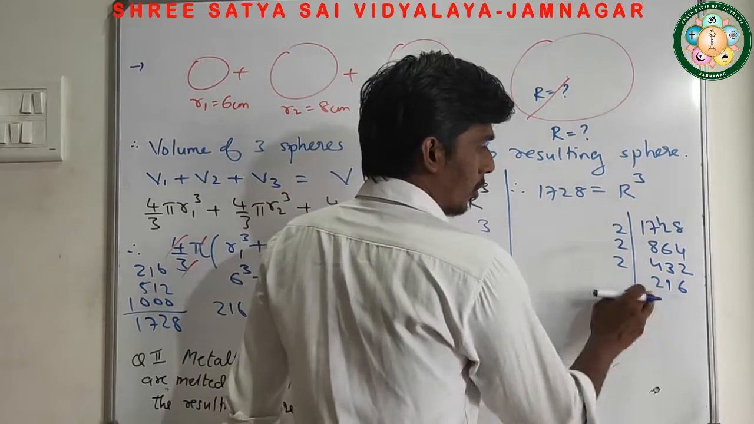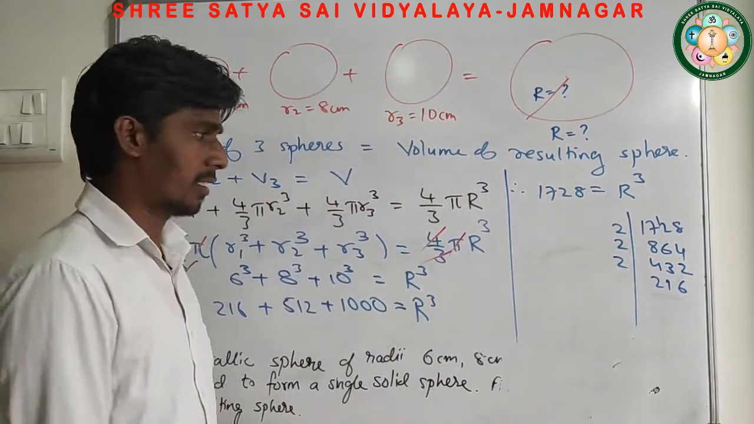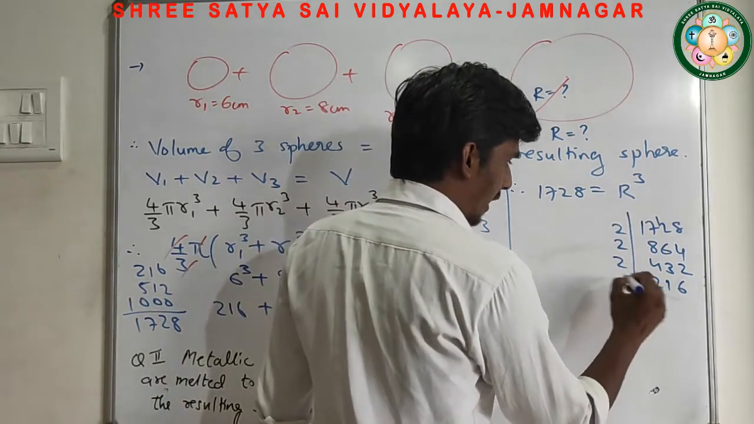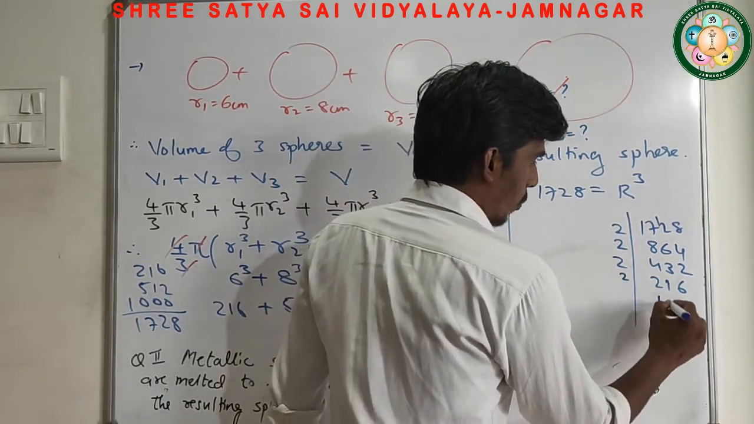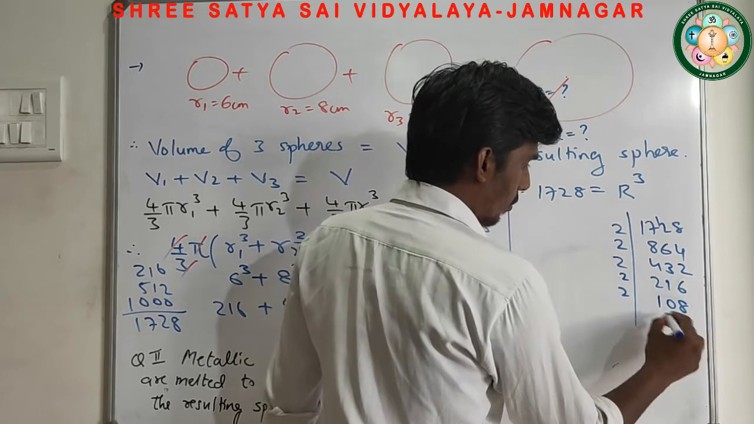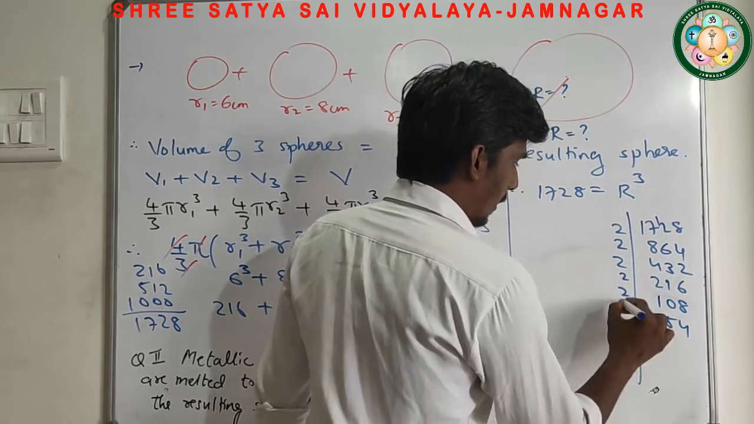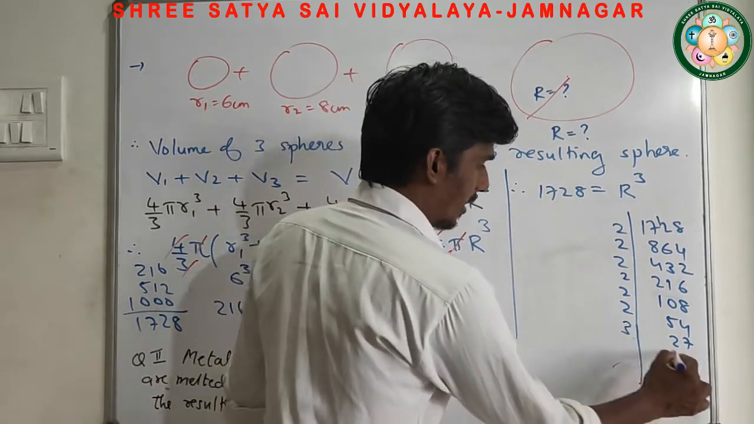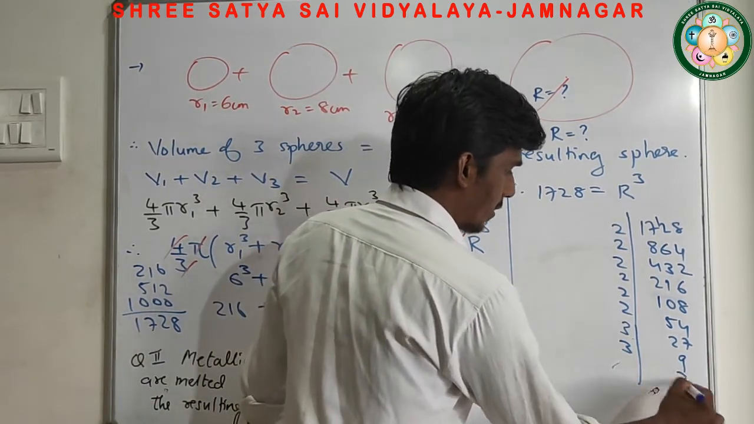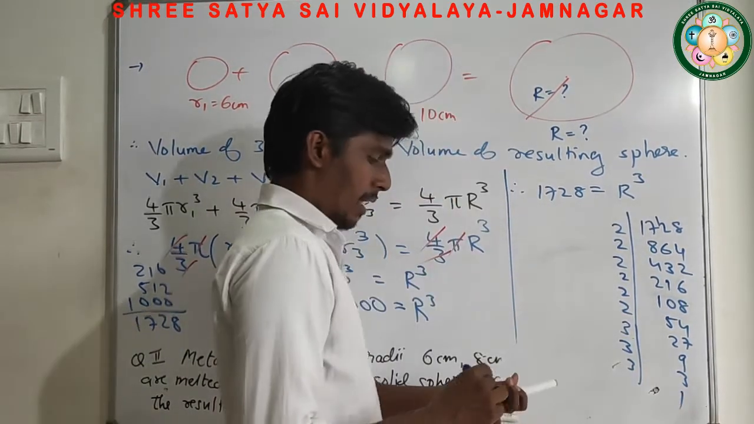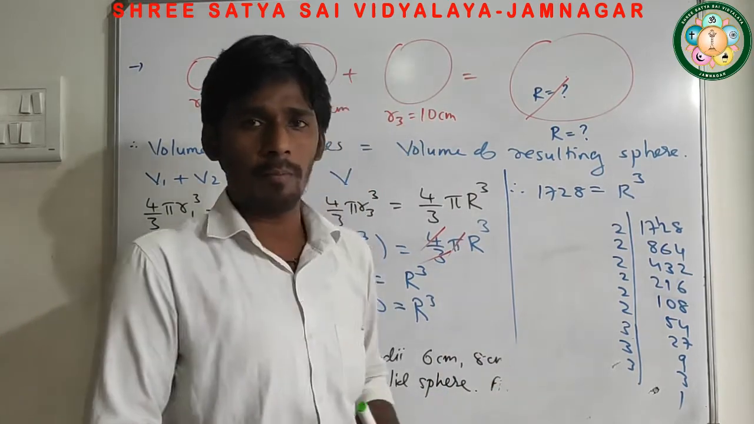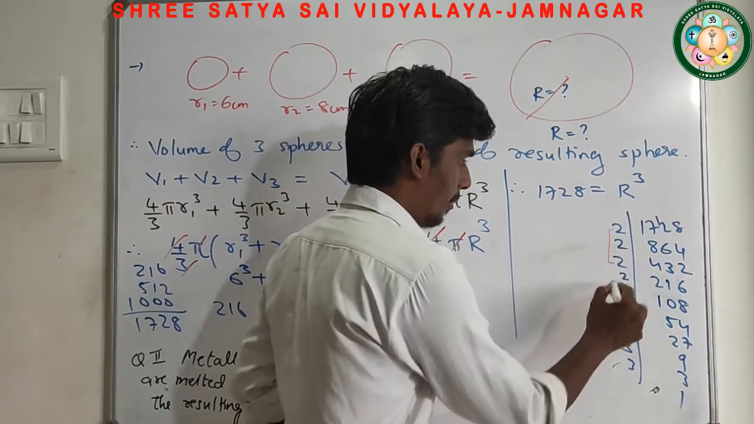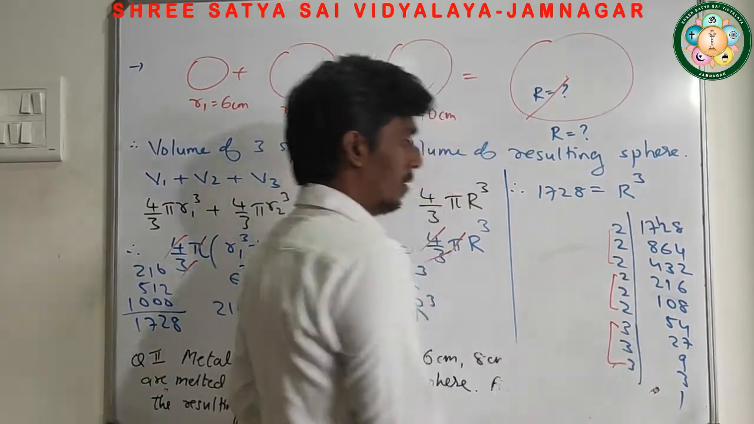Now we know that 216 is a cube of what? 6. And even if you don't know, you can keep on calculating this. It's 2, 108, it's 2, 54, it's 2, 27. Now this is what? 3 9s are 27, 3 3s are 9, 3 1s are 3. As it's a cube root, we have to form groups of 3 numbers. 3 numbers, 3 numbers, 3 numbers.